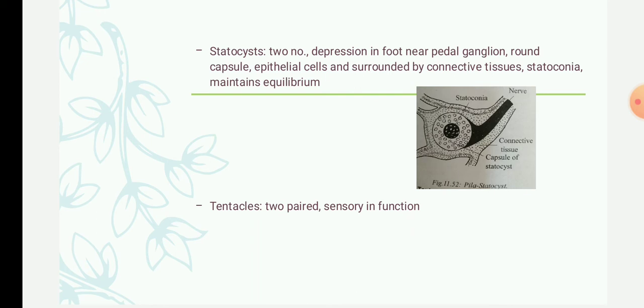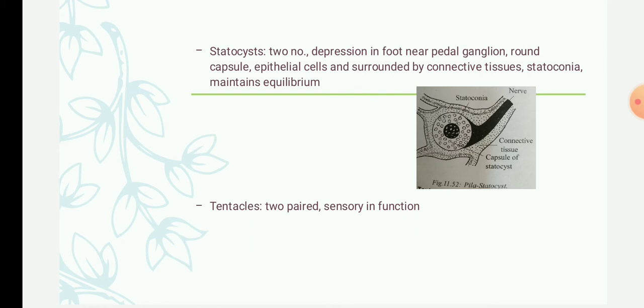The cavity of the statocyst is filled with fluid, and this fluid has minute calcareous particles that float, termed statoconia.